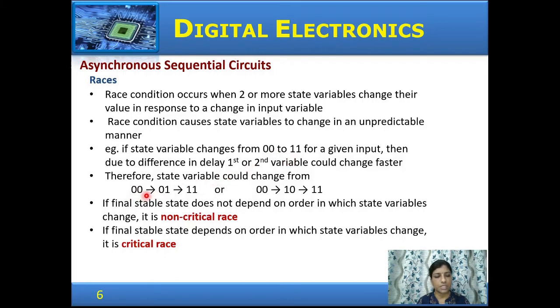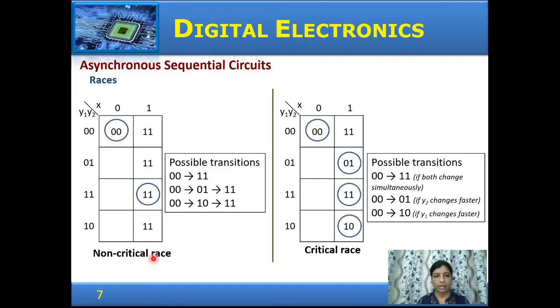For example, from 0, 0 go to 0, 1, then 1, 1, or from 0, 0 to 1, 0, then 1, 1. So if the final state does not depend on the order in which the state variables change, it is non-critical race. Whereas if the final stable state depends on the order in which the state variables change, it is critical race. Let us look at this in detail with an example.